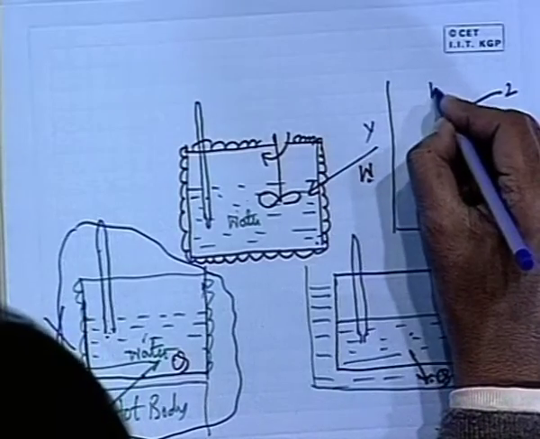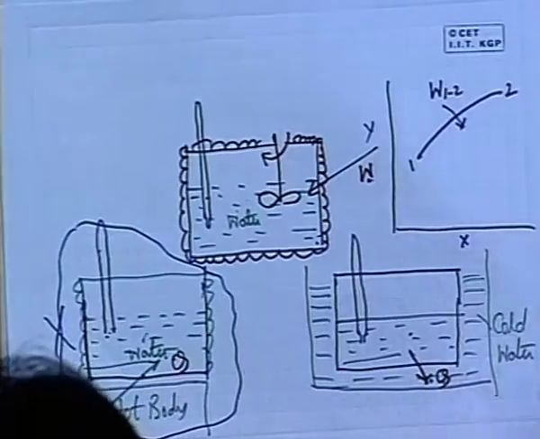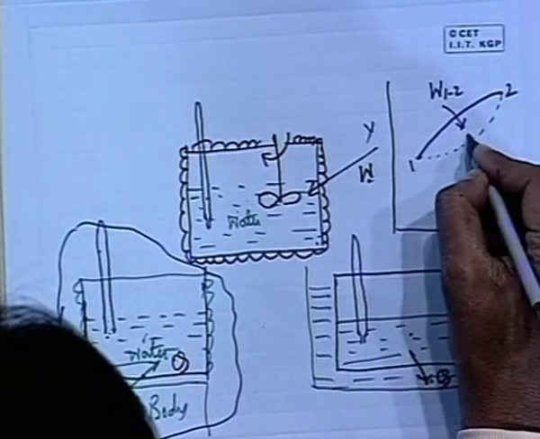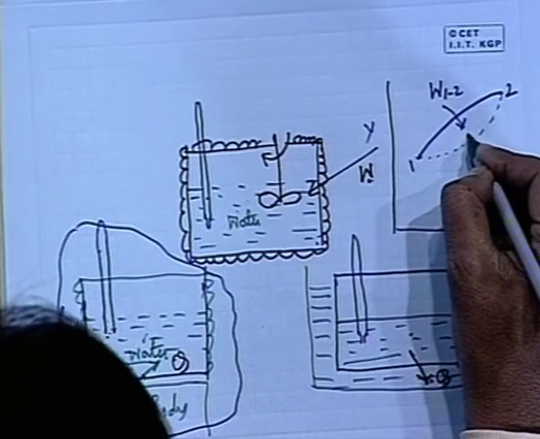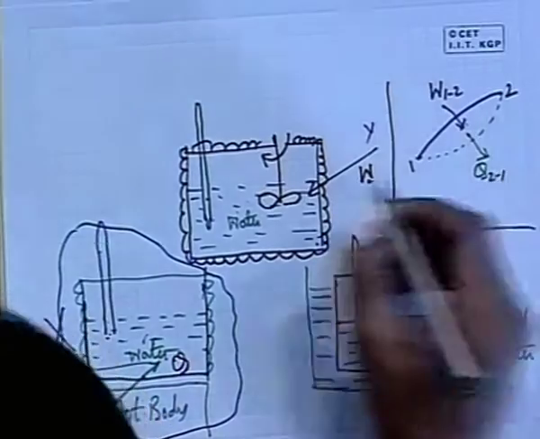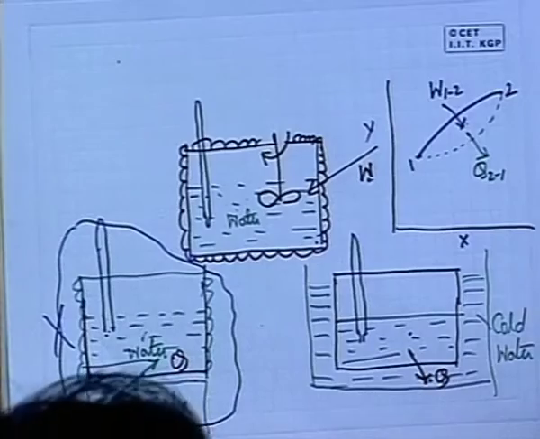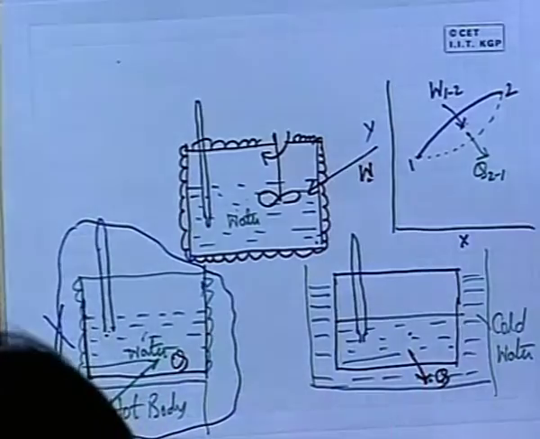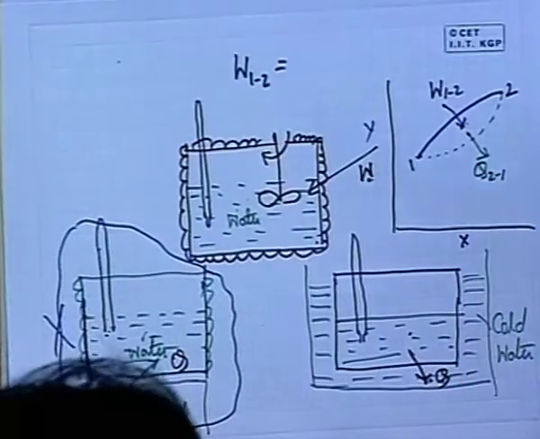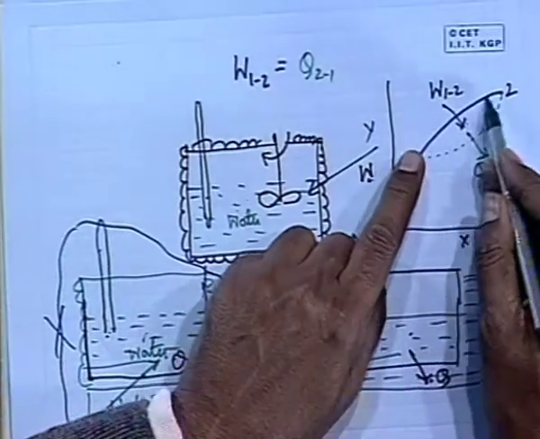So, work is being given, and if it comes back again to state 1, then heat is coming out from 2 to 1, and he has found out that this W12 is exactly equal to Q21, and this is a cyclic process.